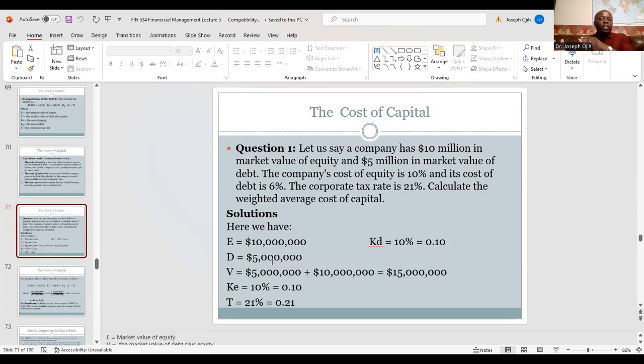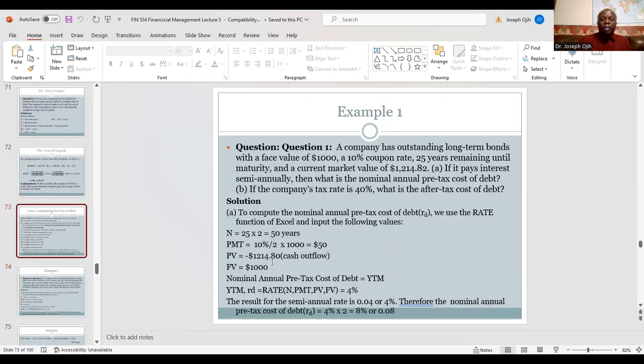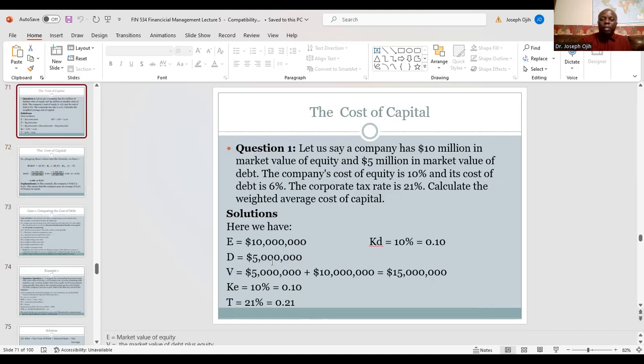So in the subsequent lectures, we do have those things. In the next lecture we learn how to calculate cost of equity and cost of debt. Then we can try an example of calculating weighted average cost of capital where we have to factor in those computations before we can arrive at the actual work of computing it.